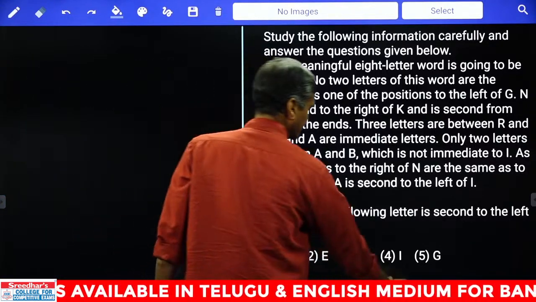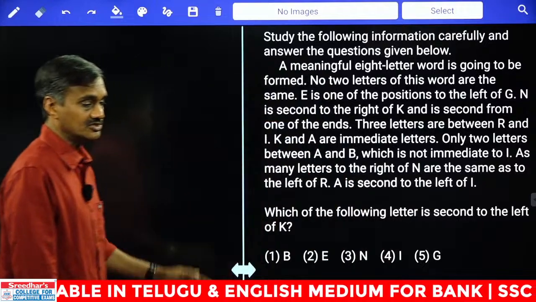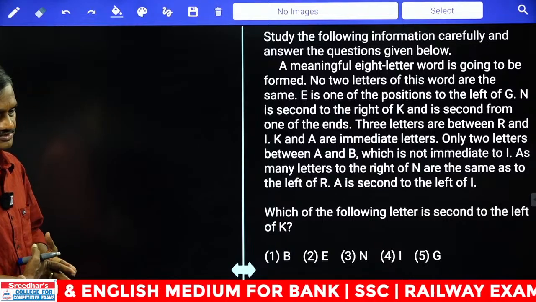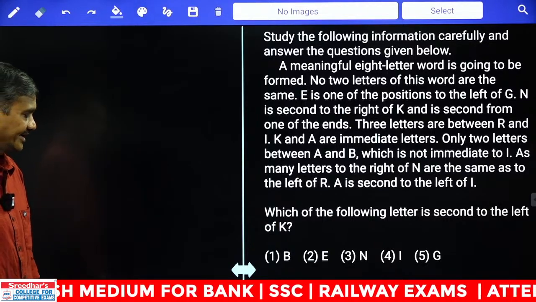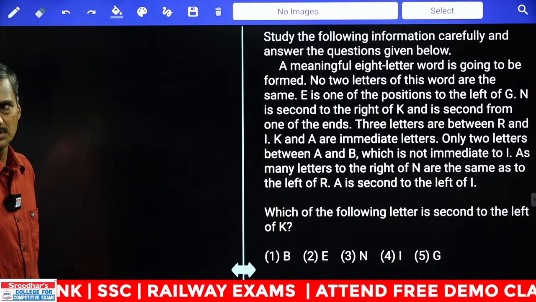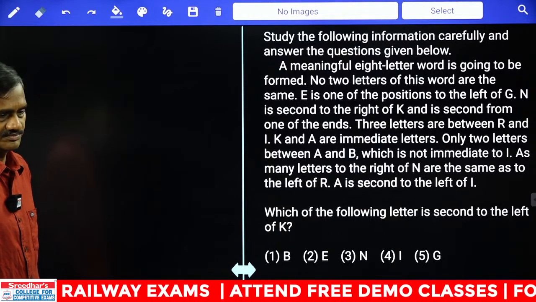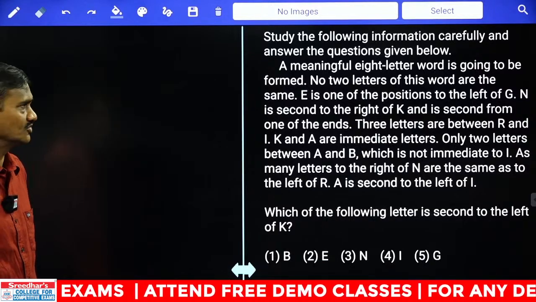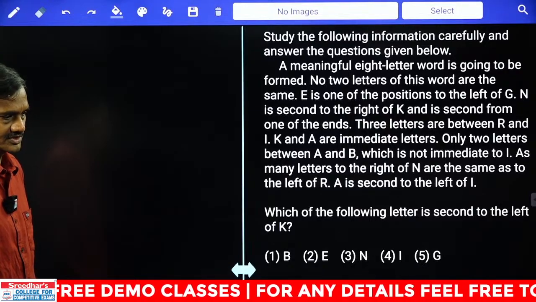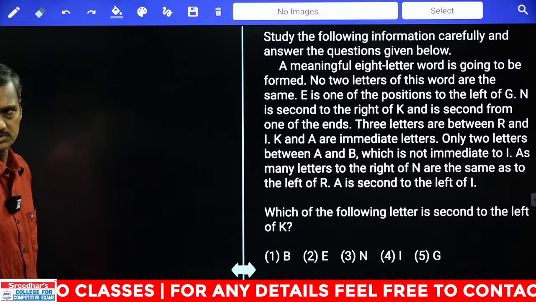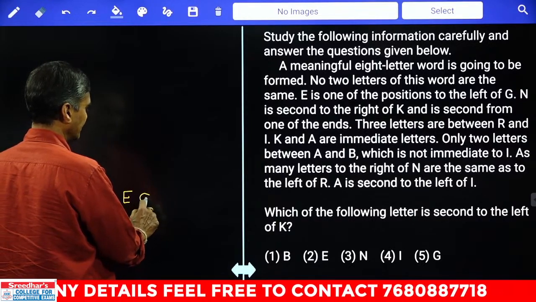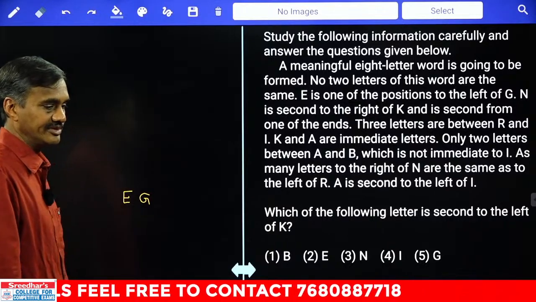One more small set, which repeats often in clerk and mains. A meaningful 8-letter word is going to be formed, and no 2 letters of this word are the same. That means all these 8 letters are different from each other. And E is at one of the positions to the left of G. Start working out this one. E is here, G is here. At one of the positions need not necessarily be the immediate left.